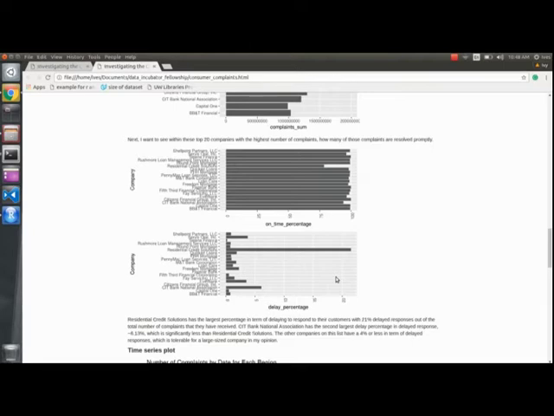So it is very interesting that while the top plot that I'm showing, the on-time percentage horizontal bar plot, does not really show an obvious fact, the delay percentage bar plot is very interesting because it's really obvious which companies really need to improve their customer service in order to gain a higher rating in their customer satisfaction.